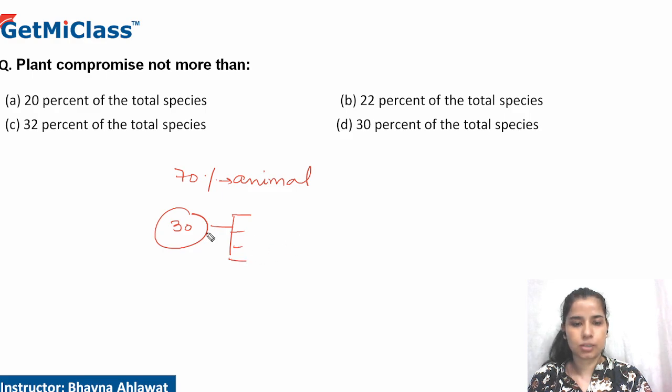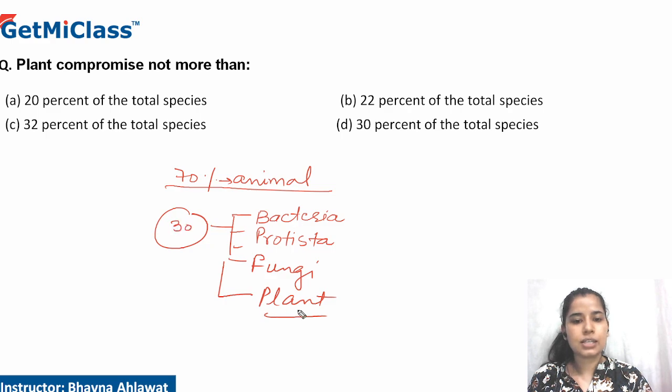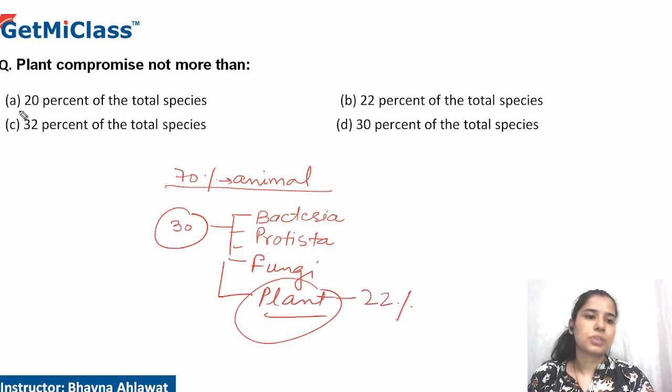types of organisms. That will include bacteria, that will include protista, and that will include fungi and plants. So these are a variety of organisms. 70% are animals, the remaining 30 are these, in which plants are about 22%. So option A says 20%, option B says 22%, option C says 32%, and option D says 30.